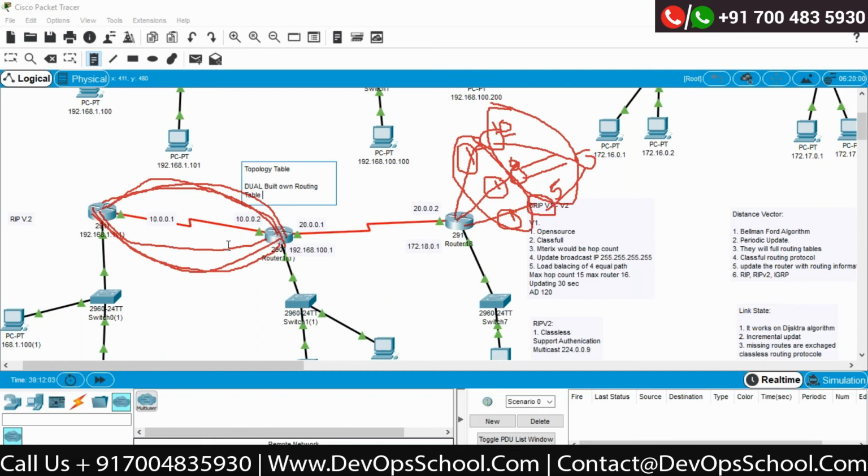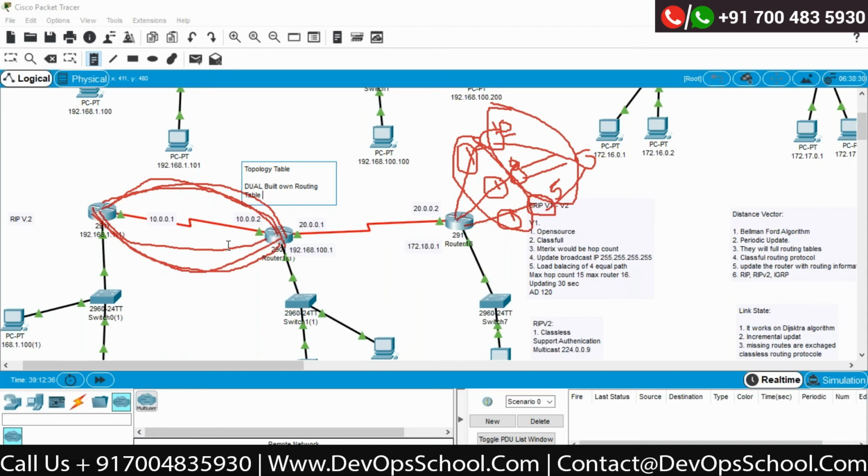This feature is very important, and it is not available in any other routing protocol. It is only available in EIGRP. Unequal cost load balancing: I do not bother whether the cost is equal or not. If I'm getting multiple paths and they are reliable for me, I will start load balancing. So this is the complete theory and features of the protocol called EIGRP.